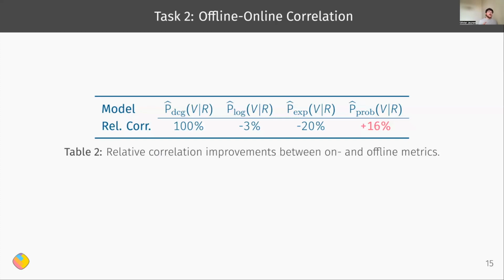But when we look at offline-online alignment, I think things get a lot more interesting. So what we show here in the table is the correlation between the offline metric estimates that we have and the online metrics that we actually get from running A/B tests. And we can see that by adopting our newly proposed method, we see a significant increase in the correlation, which is a very, very encouraging signal.